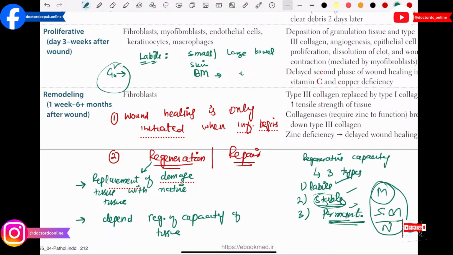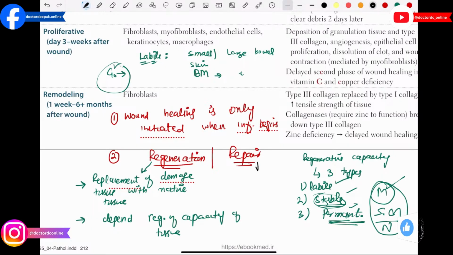Then we have the permanent cells. What are the examples of permanent cells? First of all, these are tissues which don't have the ability to regenerate. Please remember the examples of these tissues: skeletal muscle, cardiac muscle and neurons. These are the important examples of tissues which you have to remember. This is all about regeneration. Then let's discuss repair.